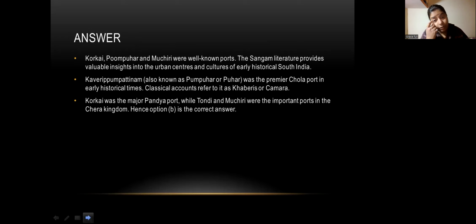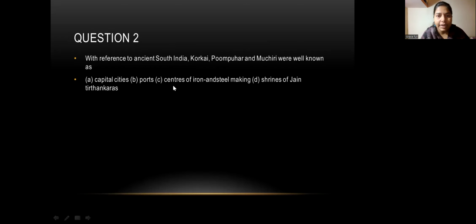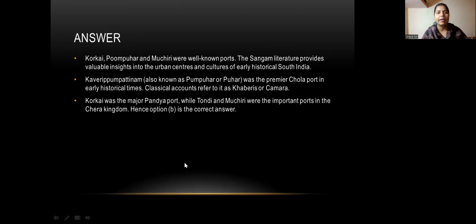The answer to this question is B, port. Let's understand the reason behind it. Korkai, Poompuhar, and Muchiri are well-known ports. The Sangam literature provides valuable insight into the urban centers and the culture of early historical South India.